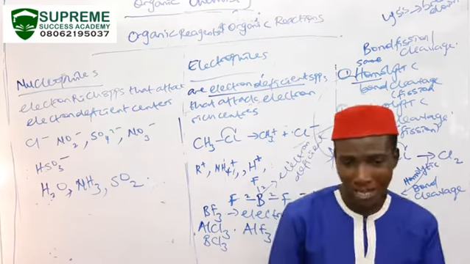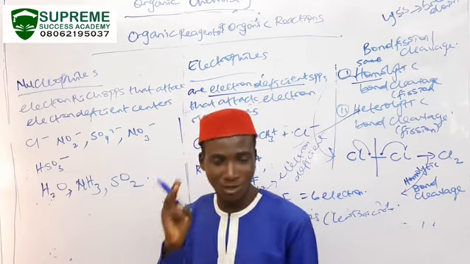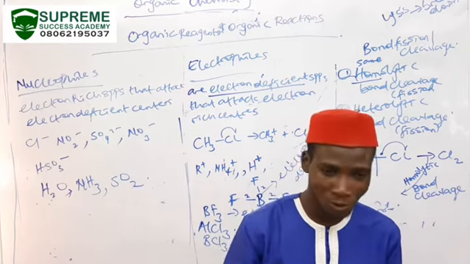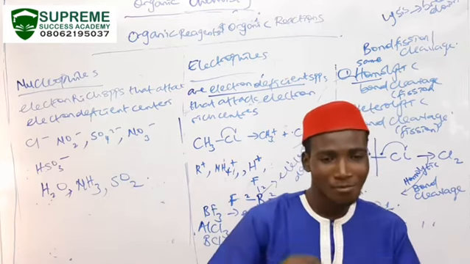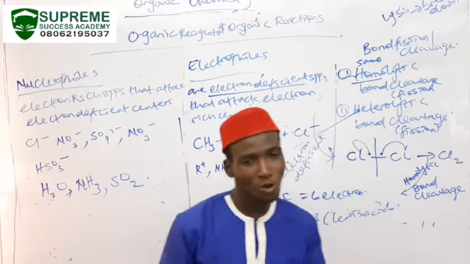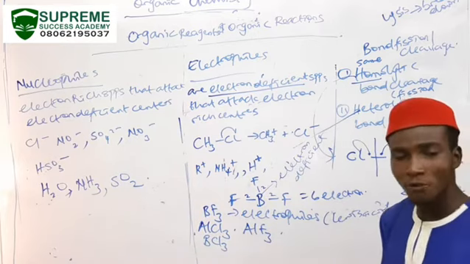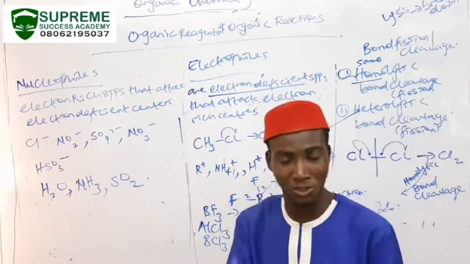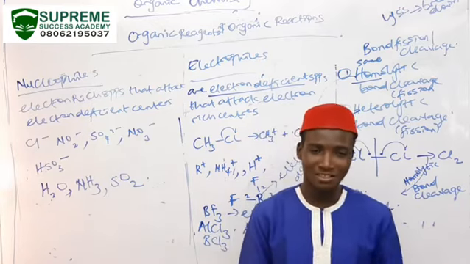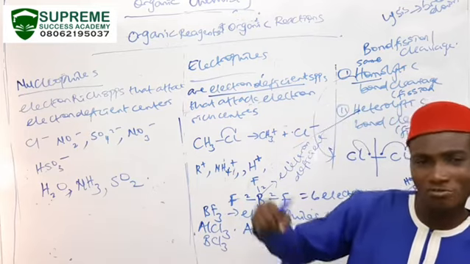So, as a recap of our lecture, today we discussed the types of organic reagents. We have 3 of them. We have the free radicals, we have the electrophiles, and we have the nucleophiles. Free radicals are molecules with unpaired electrons formed as a result of homolytic bond cleavage, while electrophiles are electron deficient species that attack electron-rich centers, and they are formed as a result of heterolytic bond cleavage, while nucleophiles are electron-rich.